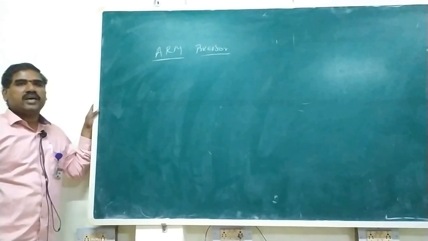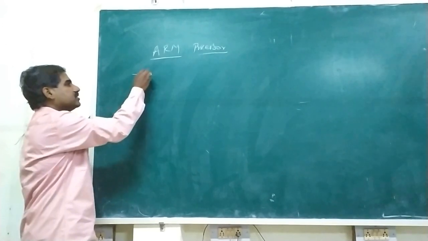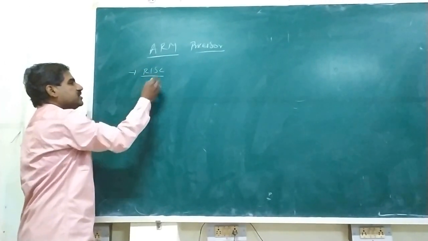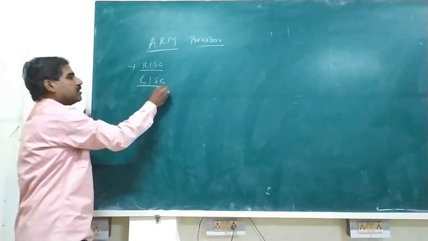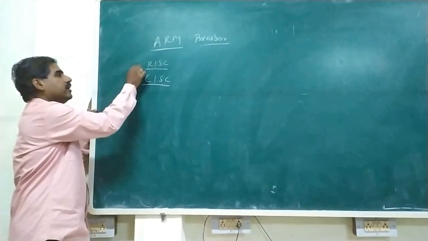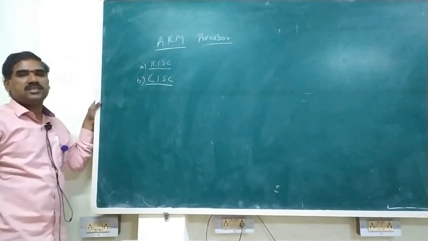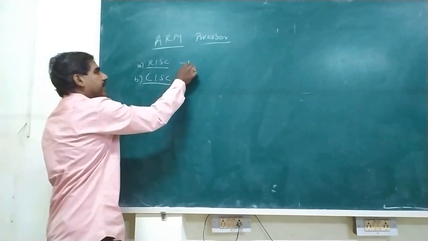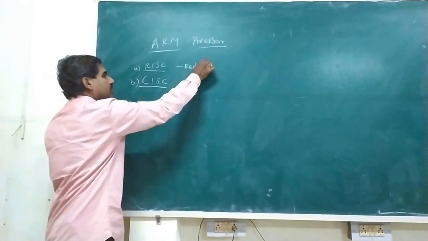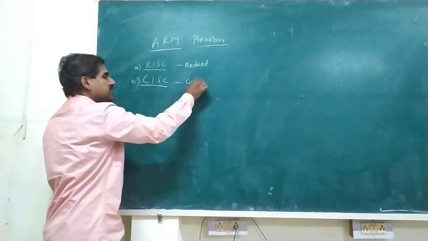ARM processor means Advanced RISC Machines. Nothing but, these instructions are of two types. First one is RISC, another one is CISC. RISC means reduced instruction set. CISC means complex instruction set.